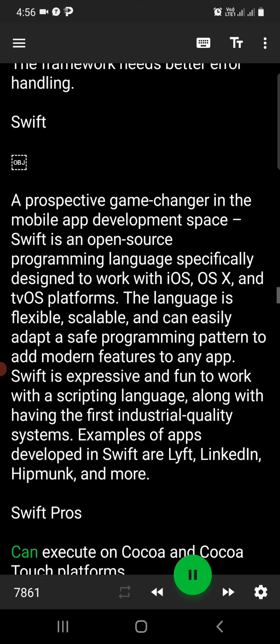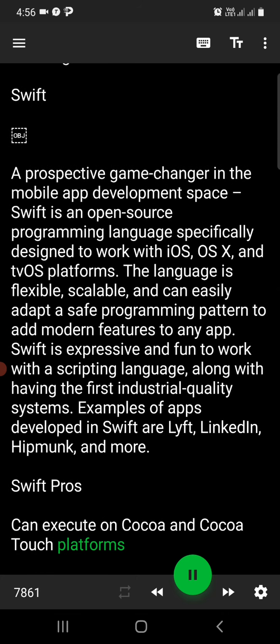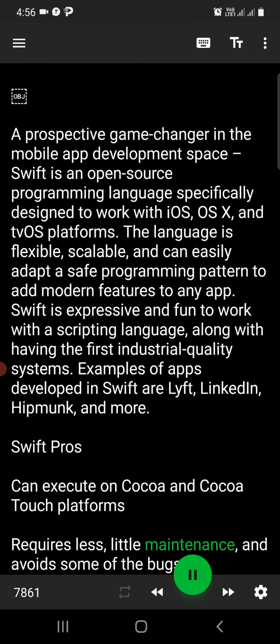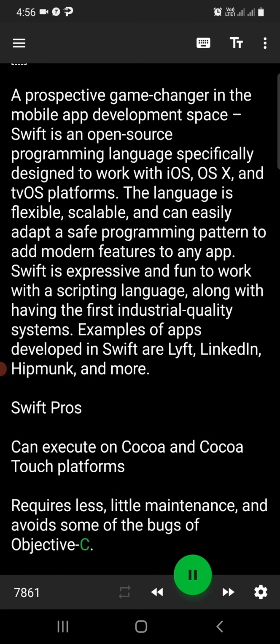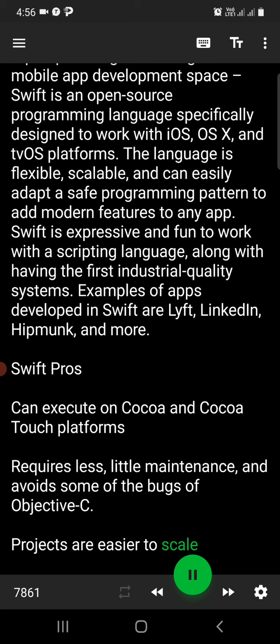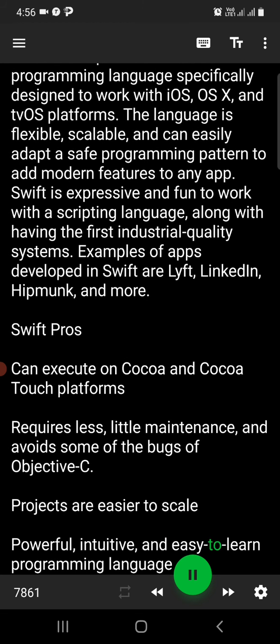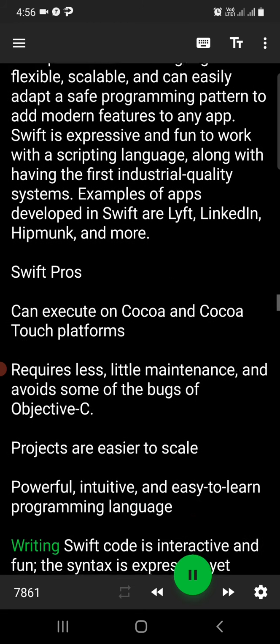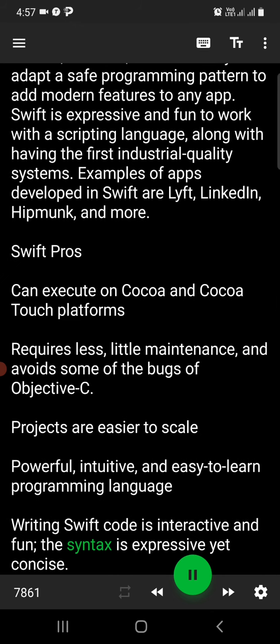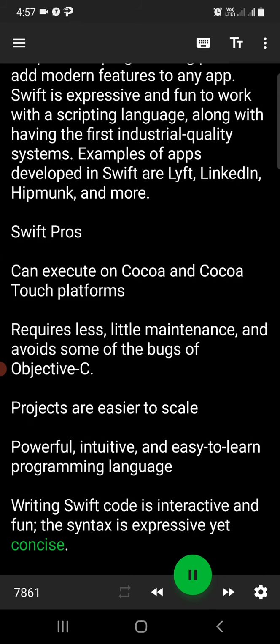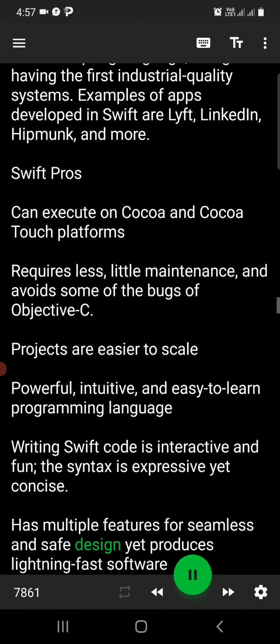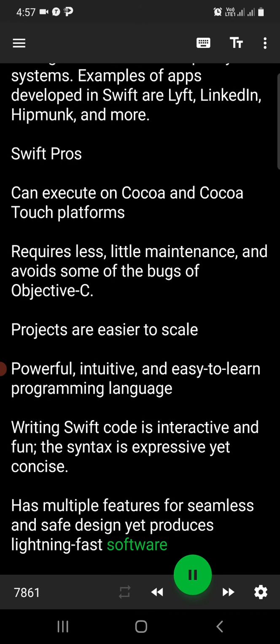Swift pros: can execute on Cocoa and Cocoa Touch platforms. Requires little maintenance and avoids some of the bugs of Objective-C. Projects are easier to scale. Powerful, intuitive, and easy to learn programming language. Writing Swift code is interactive and fun, the syntax is expressive yet concise. Has multiple features for seamless and safe design yet produces lightning-fast software.